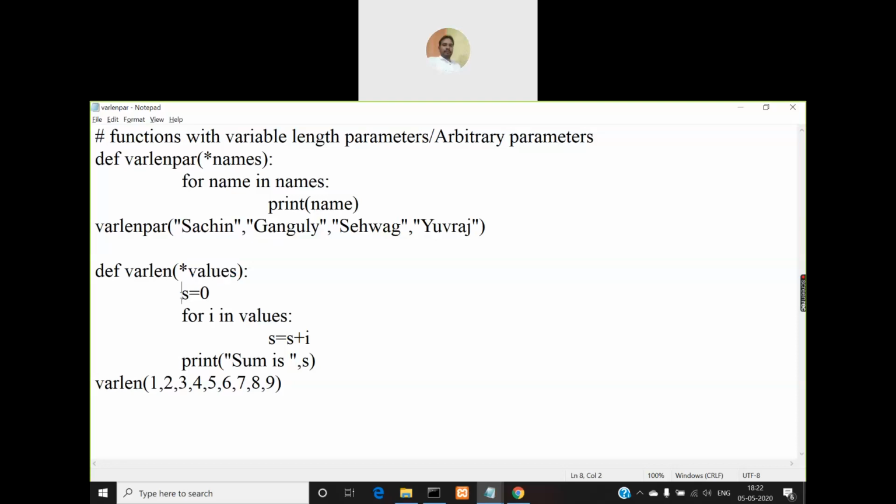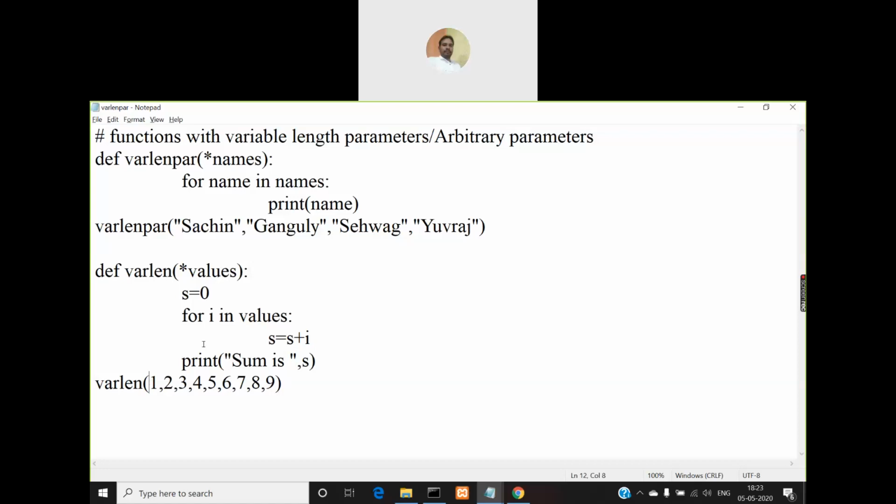Then in the function definition, I'm declaring a variable s and initializing it to 0, and then iterating through this tuple using a for loop, for i in values. I'm using this logic for adding the current value of i to the existing value of s. So s is initialized to 0, and 0 plus the first value in the tuple, 1, becomes 1.